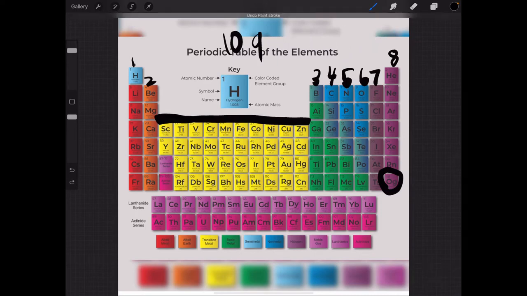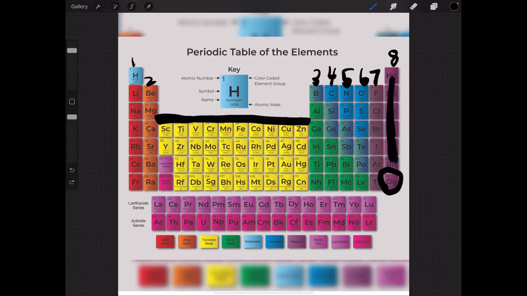Time is up. So, if you got 8 valence electrons, you are correct. Why? Because this is the 8th column, right? And all of the elements in this column have 8 valence electrons.